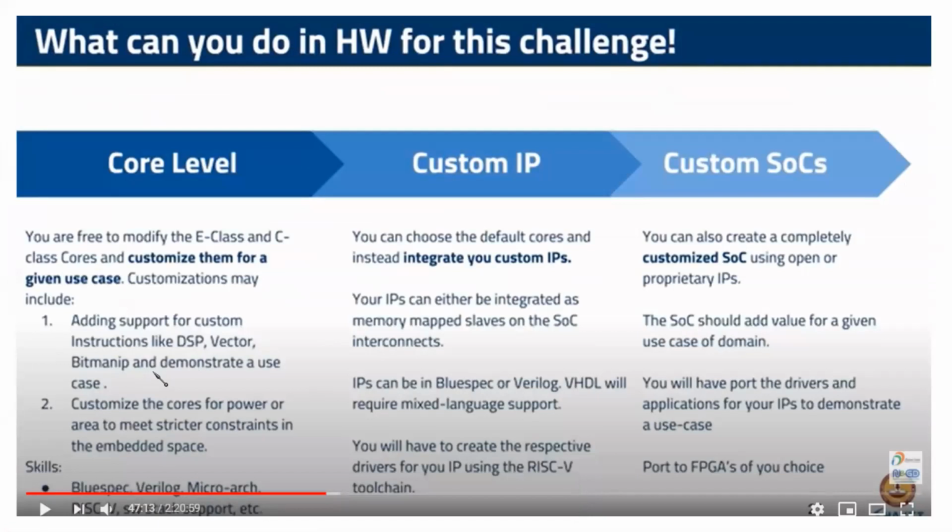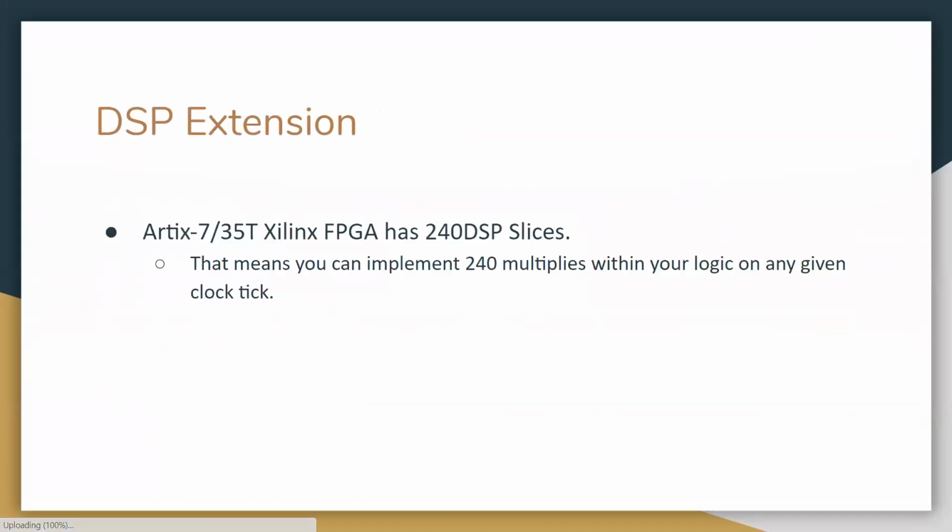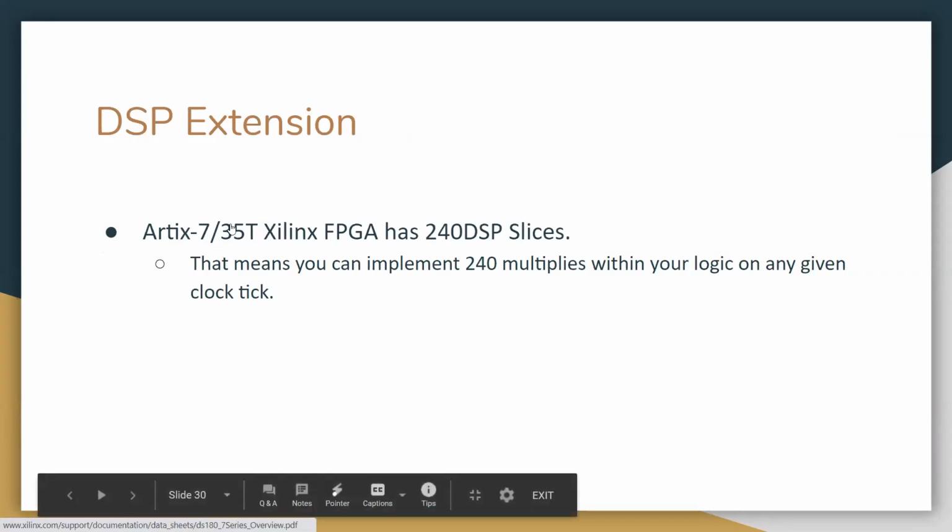So I guess for DSP we'll need to add a DSP extension, or we can even make a custom SoC. If we are having some problems, we can change our SoC also. But for now, we'll just look at the DSP extension. The board that we will be using is Artix-7.